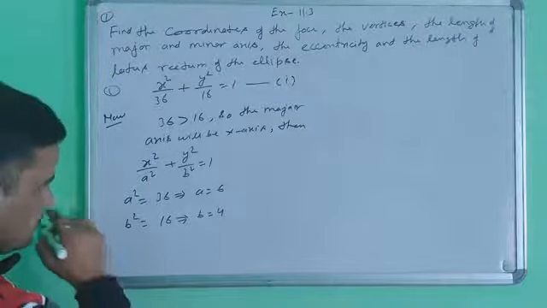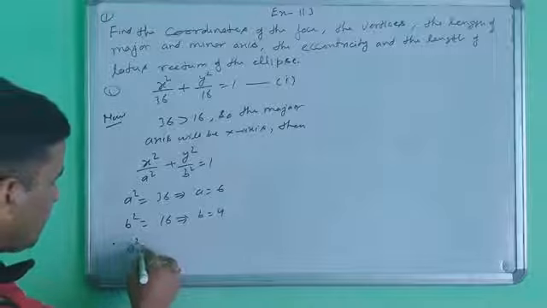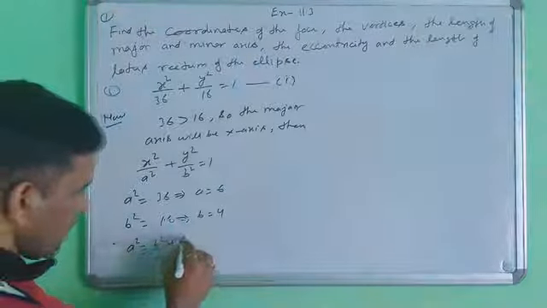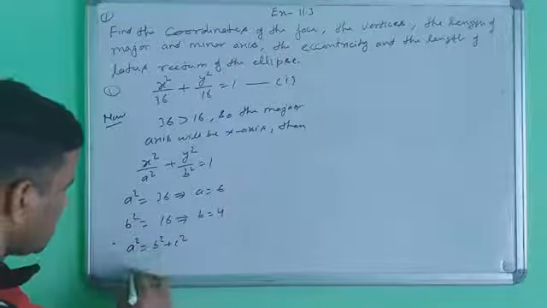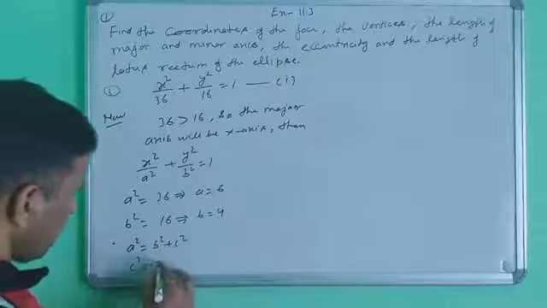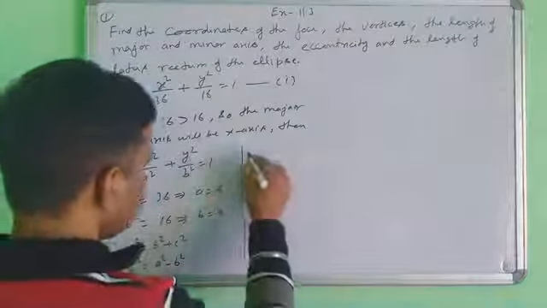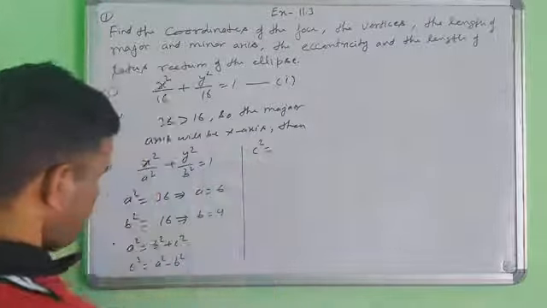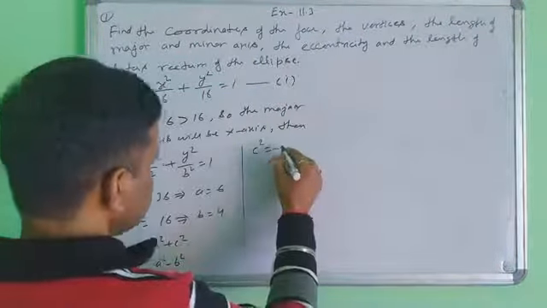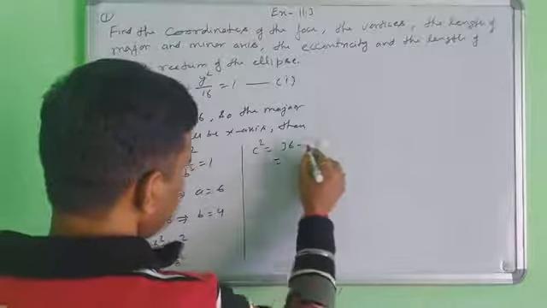Now, what is the value of c square? The identity is a square equals b square plus c square. So c square equals a square minus b square. Putting in the values, c square equals 36 minus 16. The answer comes to 20.